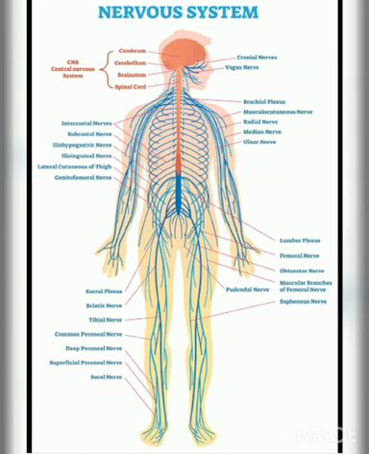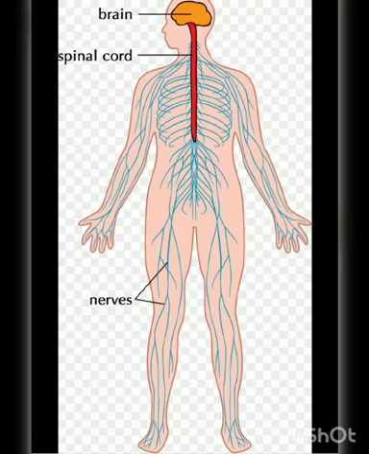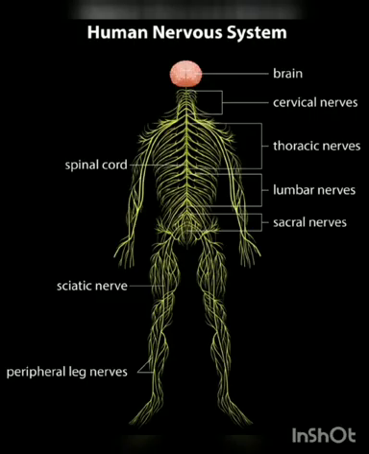Our brain receives messages from the sense organs and sends orders for action through nerves. This system controls all our actions like seeing, hearing, speaking, learning and so on. The bundle of nerves that runs from the brain to the back is called the spinal cord. The brain is like a computer that controls all body functions.